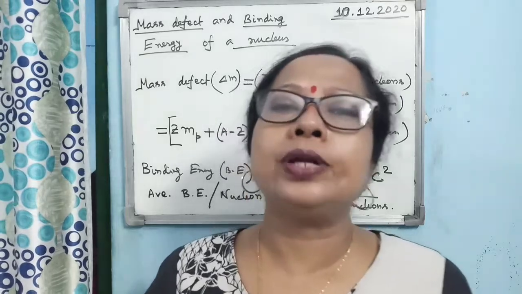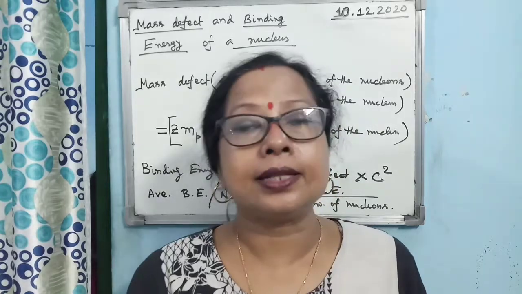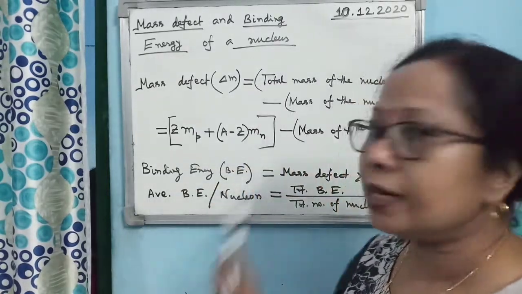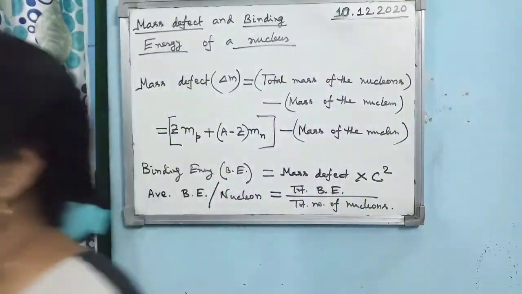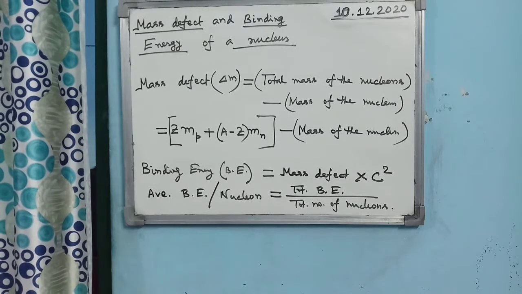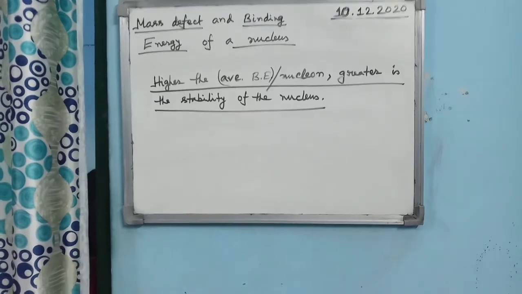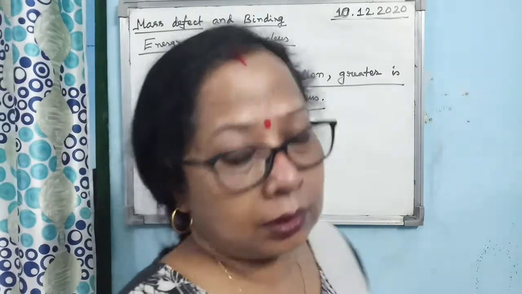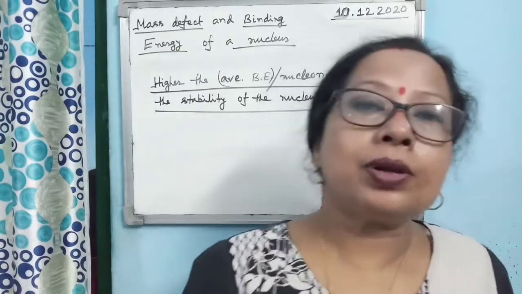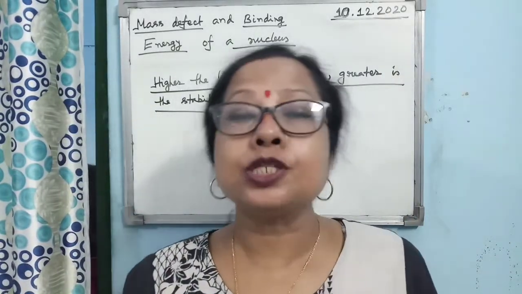Alright, suppose you want to take one proton away from a certain nucleus, then you need to provide that proton the average binding energy per nucleon of that particular nucleus. That's why average binding energy per nucleon is always very important to the concept of the stability of a nucleus. It is a very important term in nuclear physics. Why? Because the higher the average binding energy per nucleon of a nucleus, the more stable the nucleus is.